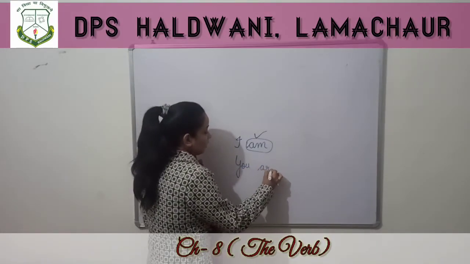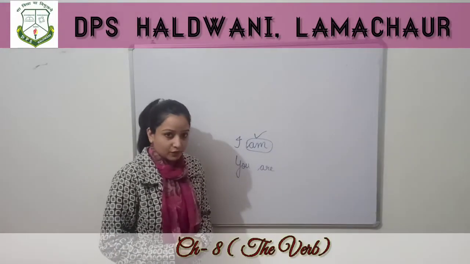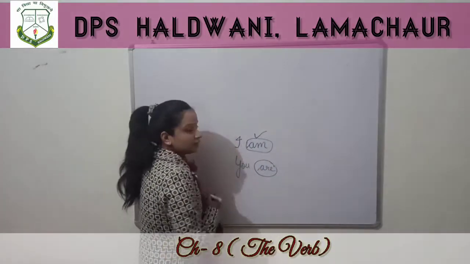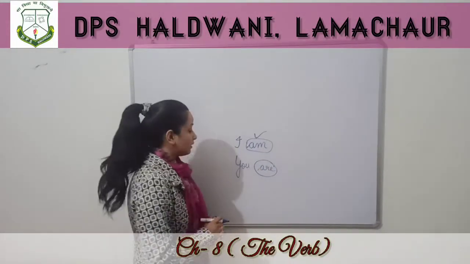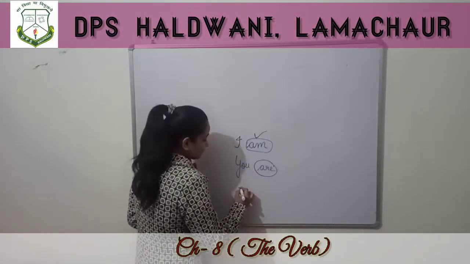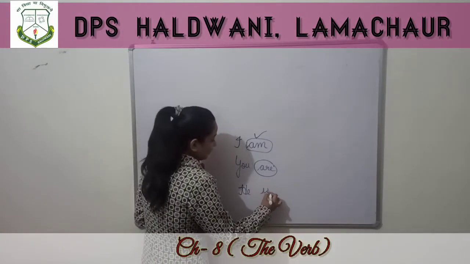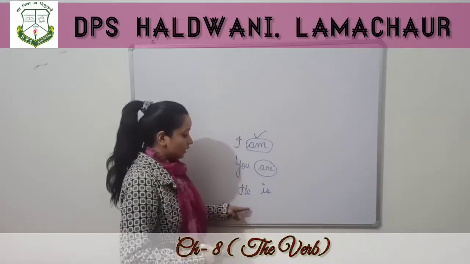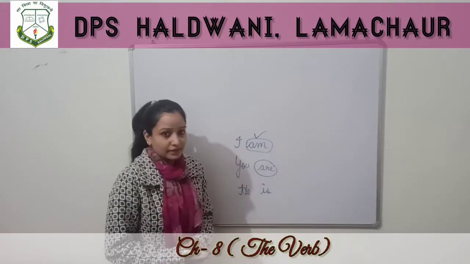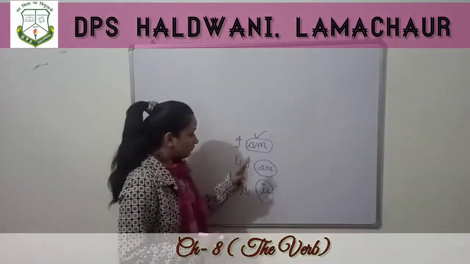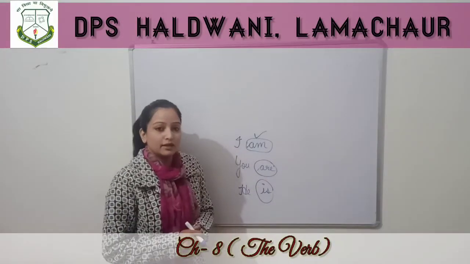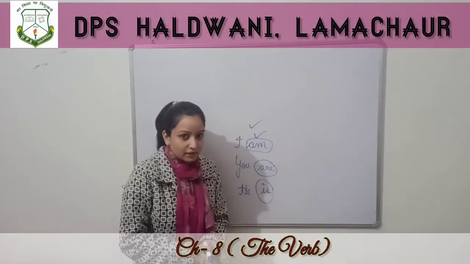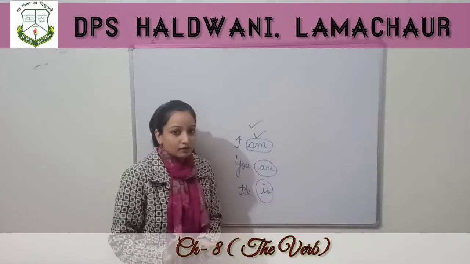You are listening. As I am teaching you, you all are listening to me. So, you are. Right now this is happening. Now, he is. Suppose one child is there who is not concentrating. So, he is not concentrating in the class. So he is. Everything is happening at this moment. So when something happens at that moment, we use is, am and are for that.